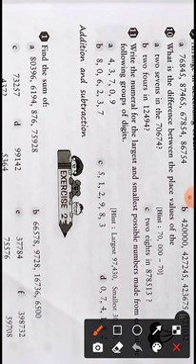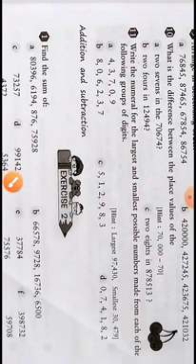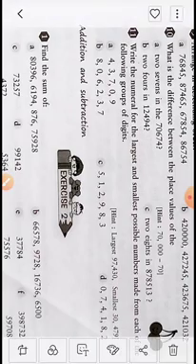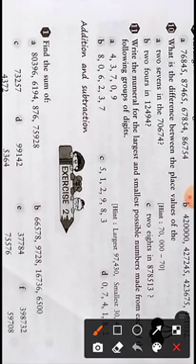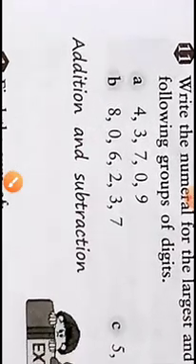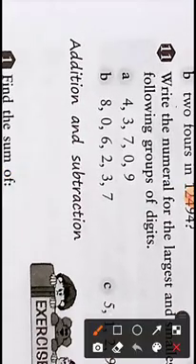In question number 11, write the numeral for the largest and the smallest possible number made from each of the following groups of digits. So we will try to make the smallest and the largest number using the given digits. Let us see how to make it.